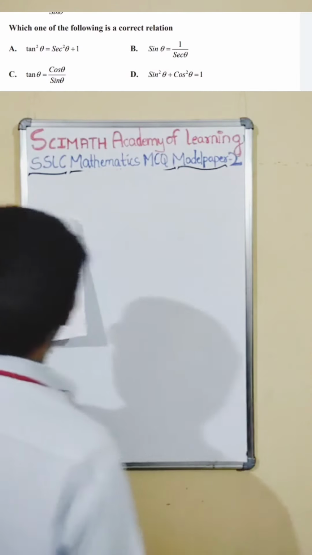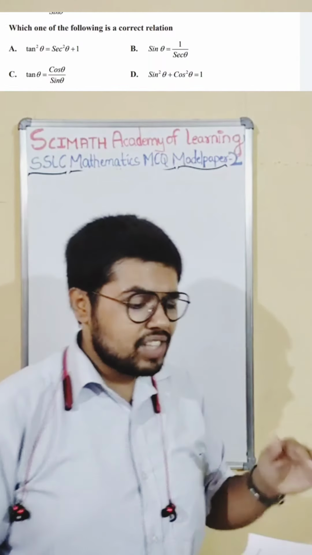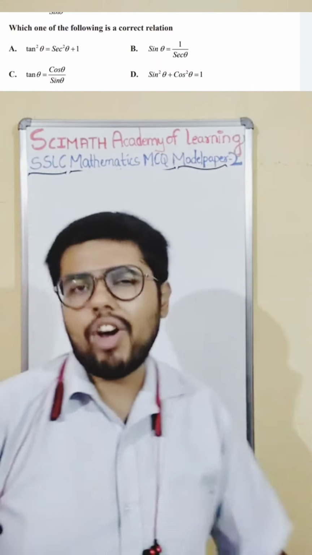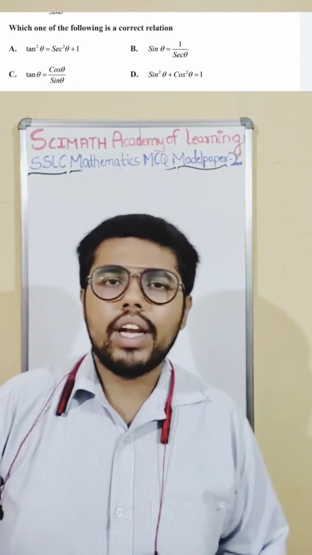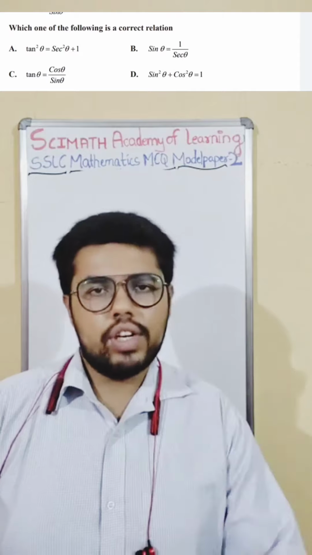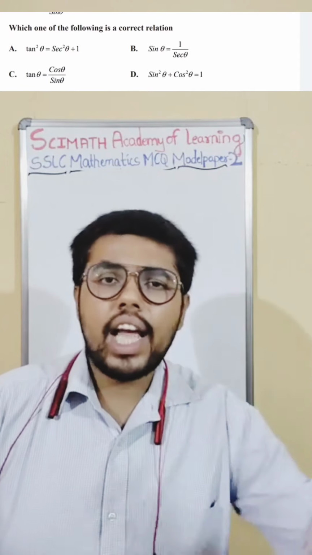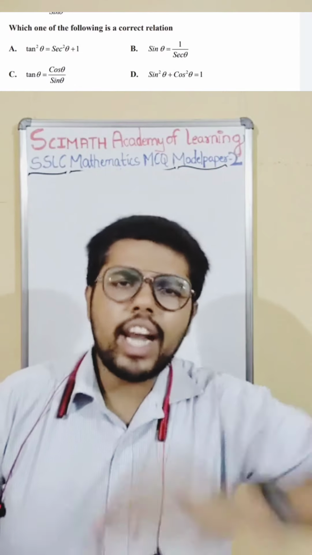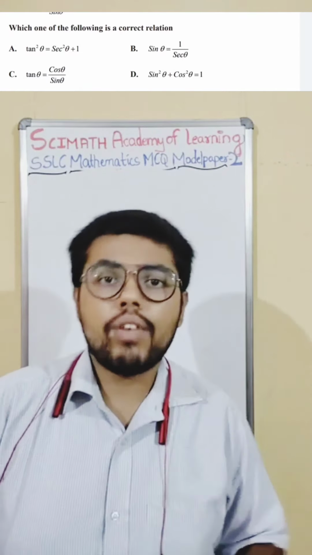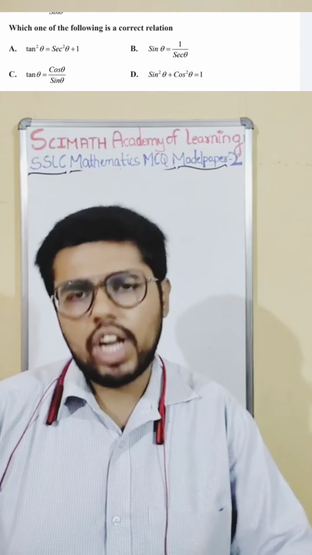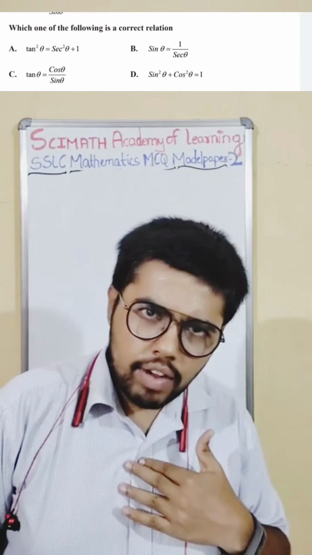18th question, which of the following is the correct relation? They are asking us which is the correct relation. It is based on the formula. Last class also I told you, even now I am telling, you make a formula sheet of yourself. Because directly from the formula, they will easily ask nearly 10 questions. So you make a formula sheet, 10 marks means 20 marks for just making a formula sheet.